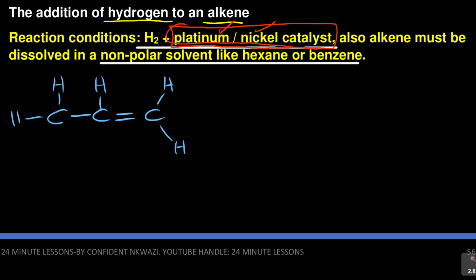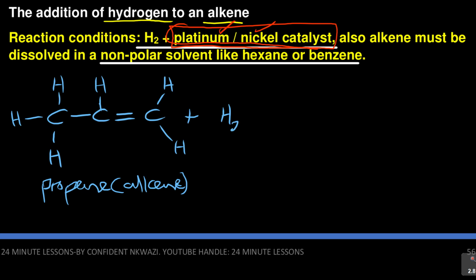So we have got propene here as an alkene. So this is my alkene. Are you with me? So when I'm reacting an alkene, the addition of hydrogen to an alkene, so I'm adding hydrogen, but I cannot write it like this.